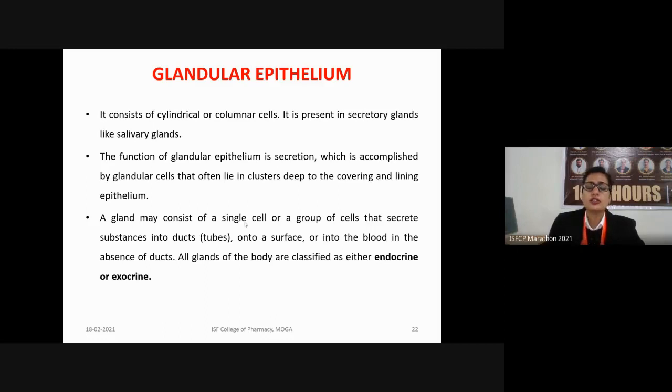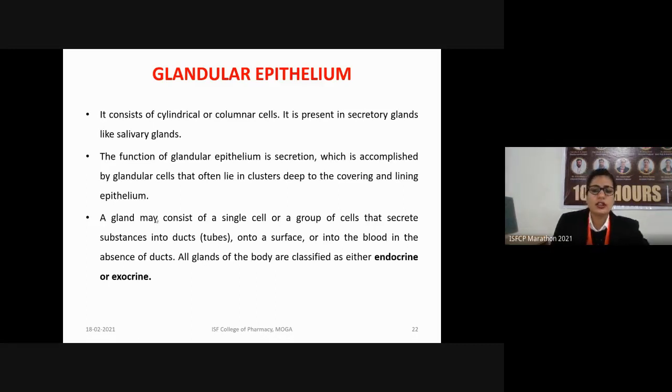As the name suggests, the endocrine glands are the ones which throw their secretions directly inside our blood. That's why they are known as endo. So they do not contain any type of ducts. They are also known as ductless glands. So their secretion will be directly poured into the blood. Then from the blood, their secretion will be carried to the desired target site.